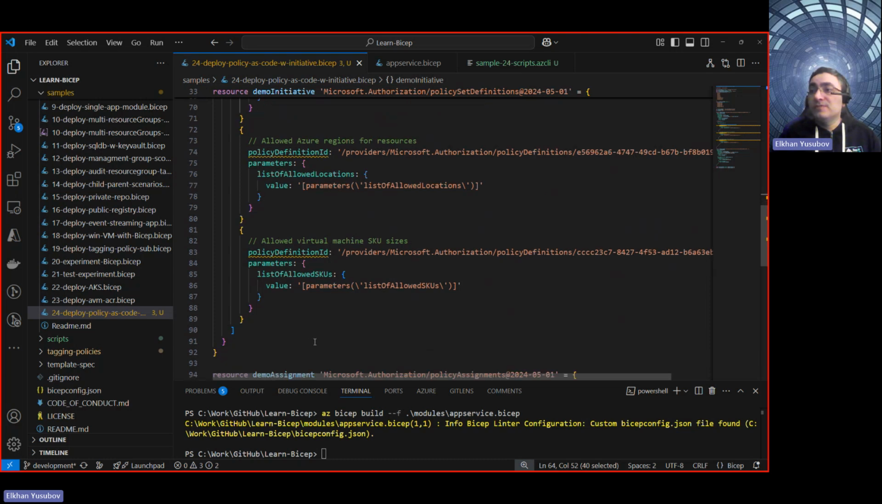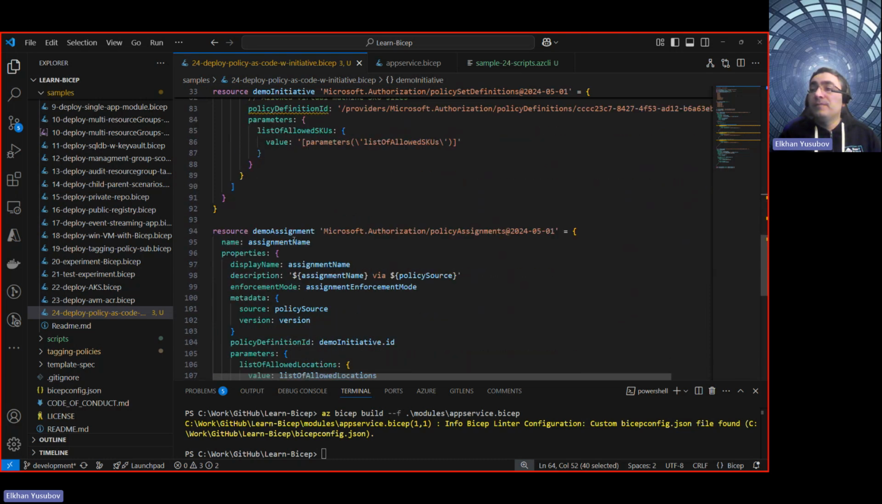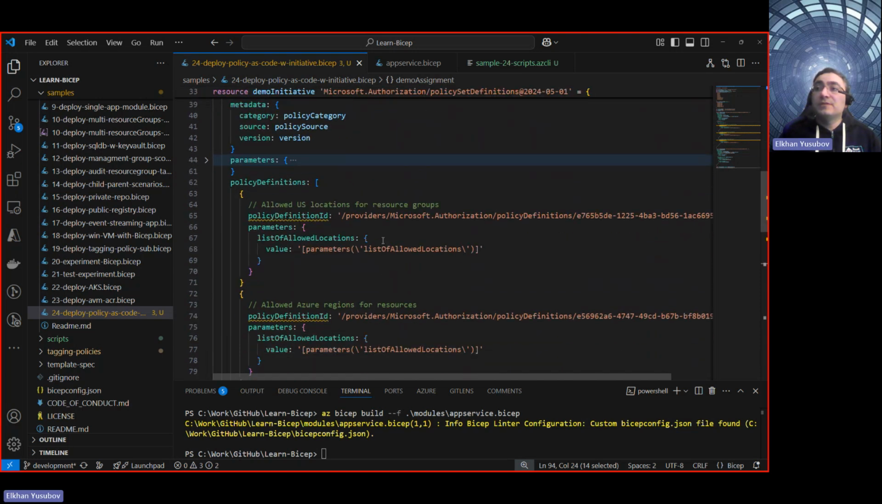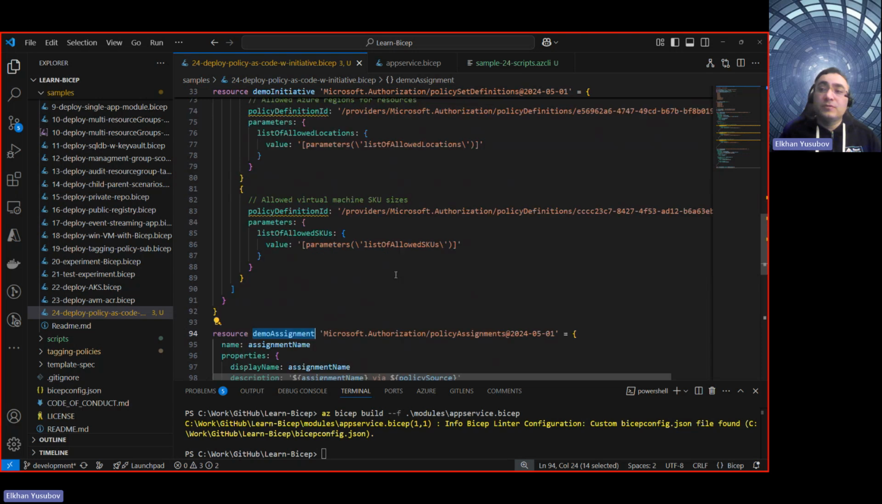Okay, that said, once we have it there, now we need to create the assignment. So you first define your initiative, which basically has a list of policies that you need to incorporate into that.